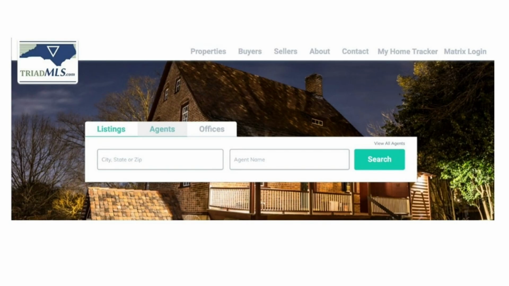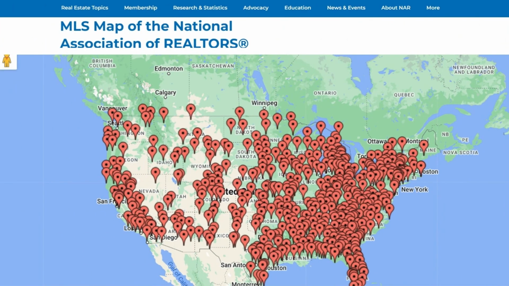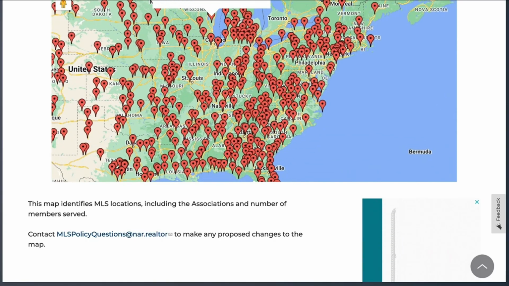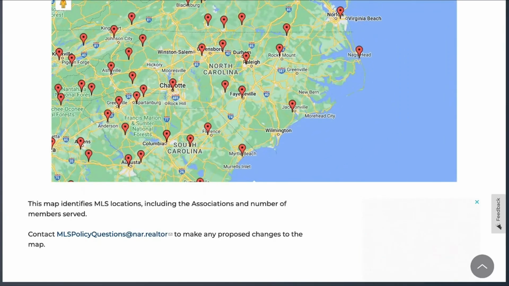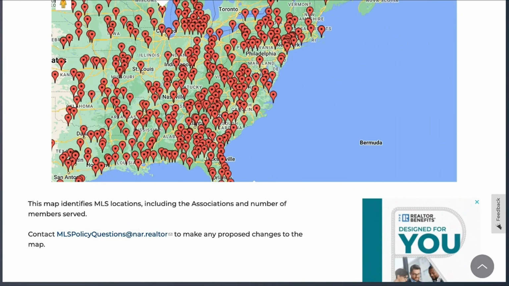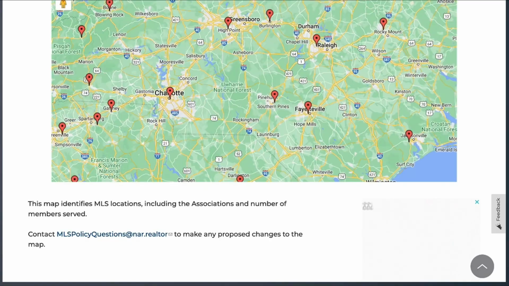Now, if we go to this map, this is going to show you all the different MLSs. So let's, for instance, zoom in. All those red dots, those are separate MLSs. This is North Carolina, where I'm currently located. Let me zoom in here.